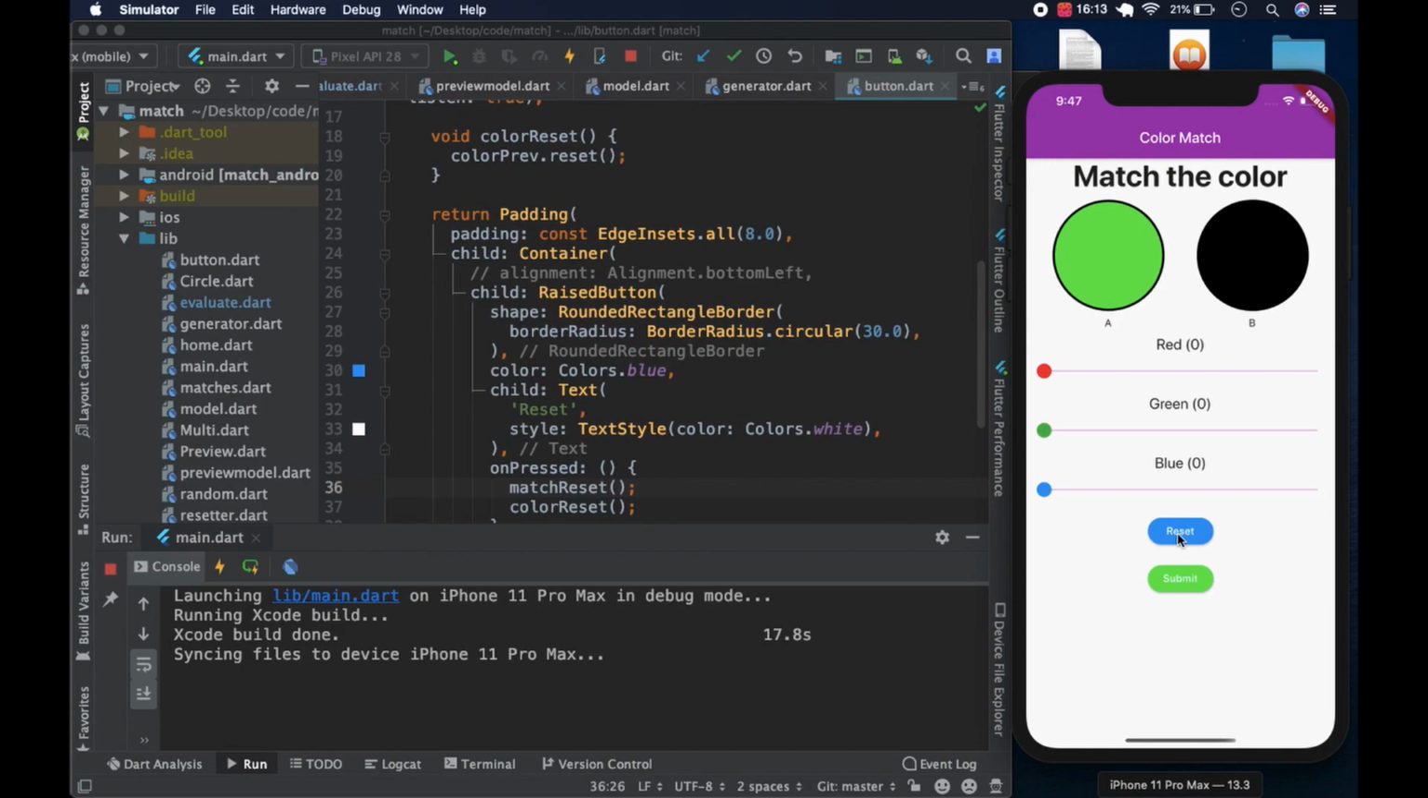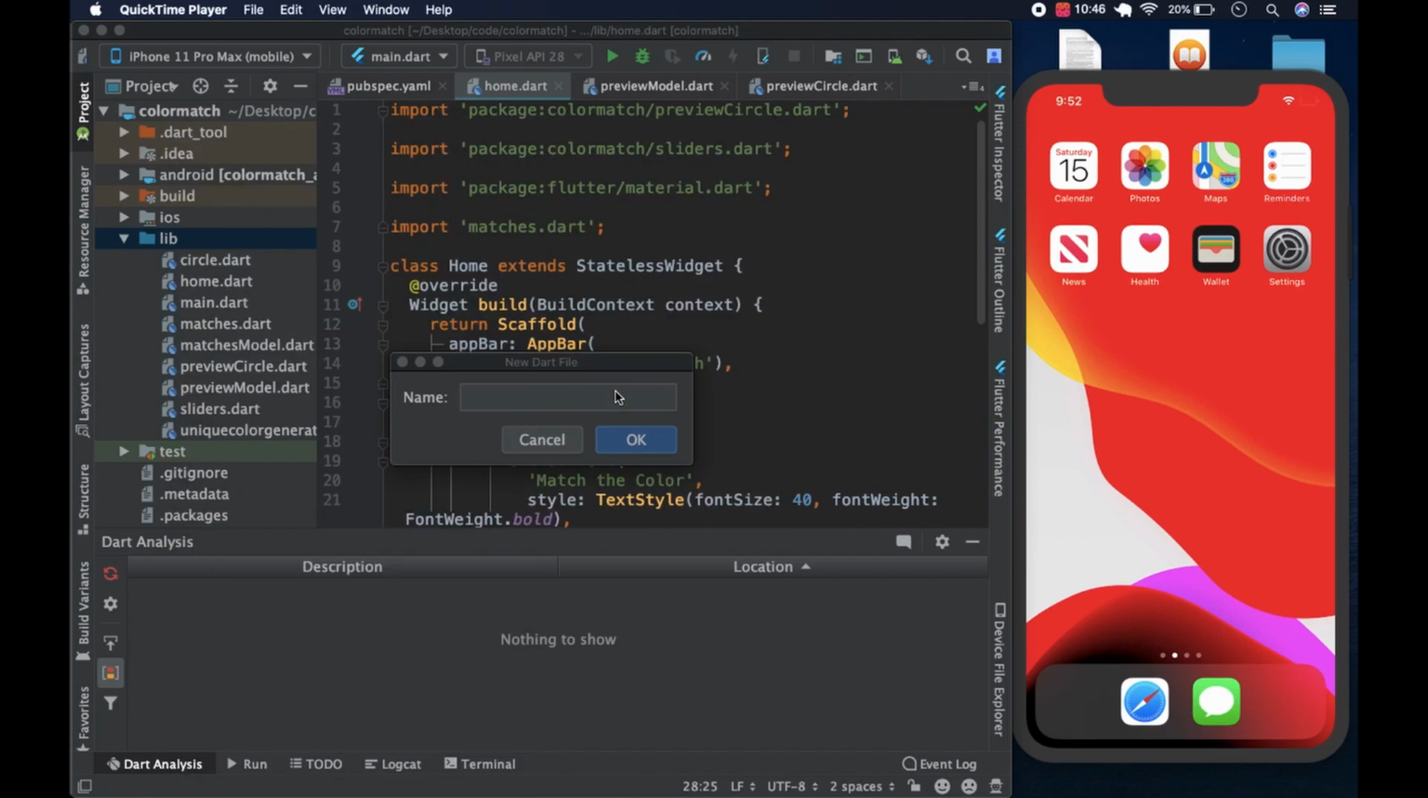So what we see is, for example, if we move the various sliders like so, and we hit reset, the sliders all go back to 0 and we get a new color, and the new color is reflected in the submit button. So that is what we're going to build today.